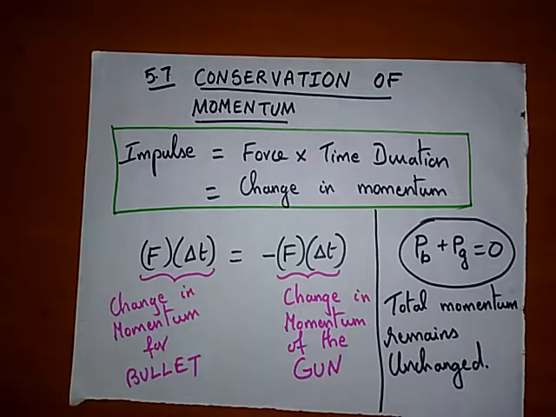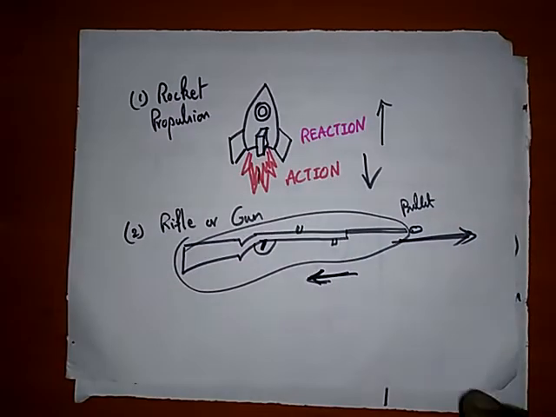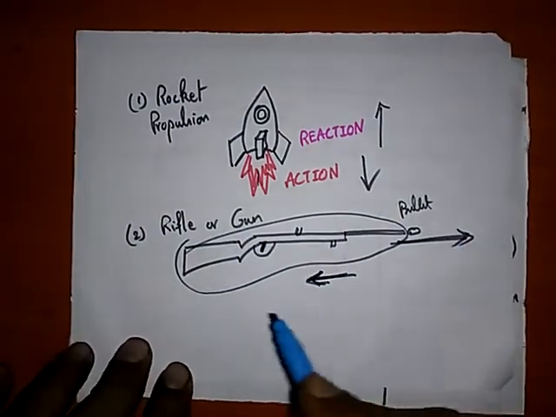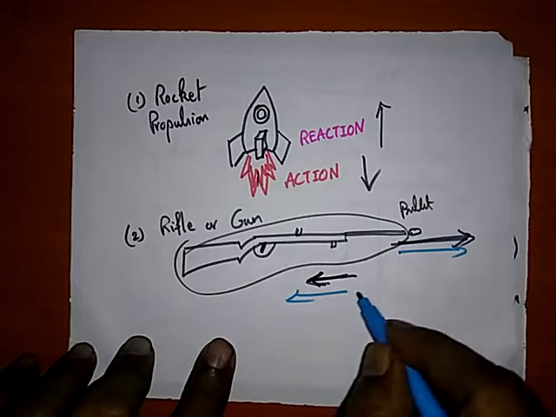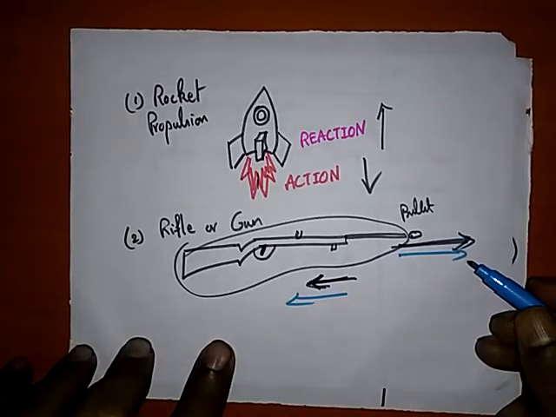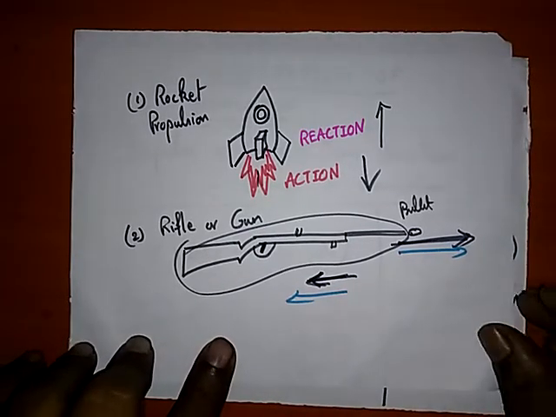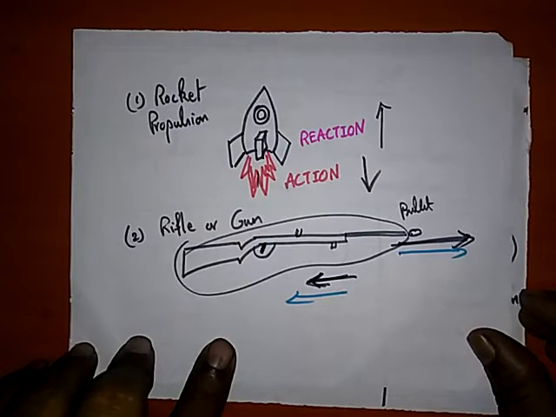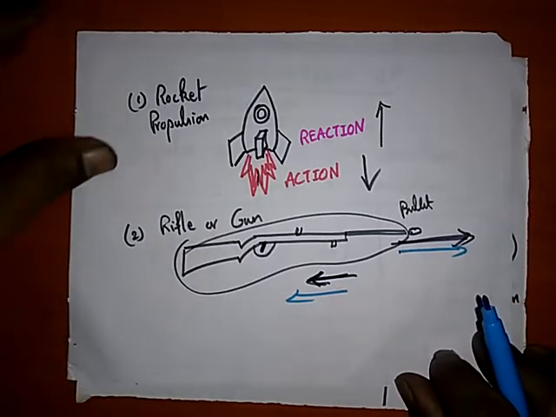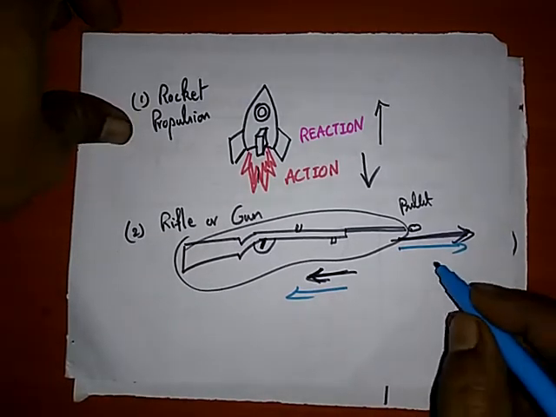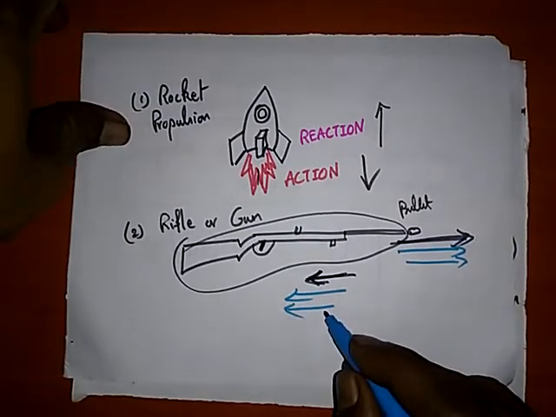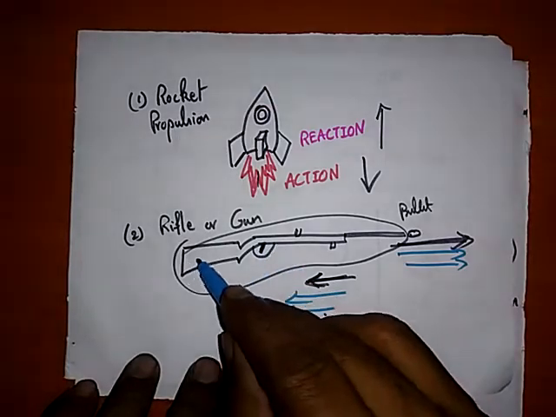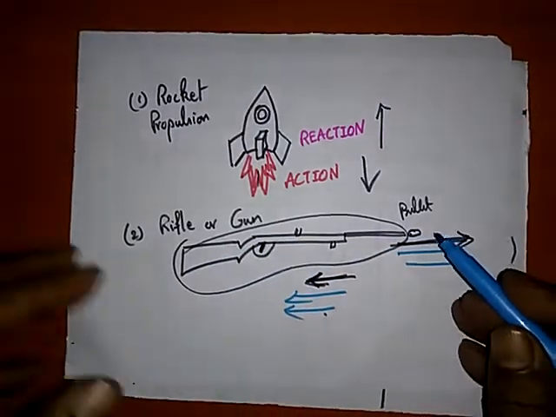So if you see here, already we have discussed in rifle or gun, bullet. So the bullet is moving in this direction, and equally the whole rifle is moving in the opposite direction. So this is the case for Newton's third law of motion. Okay, every action has an equal and opposite reaction. So the force is executed in this direction and the reaction is executed in this direction, and it is on the body frame of the rifle.